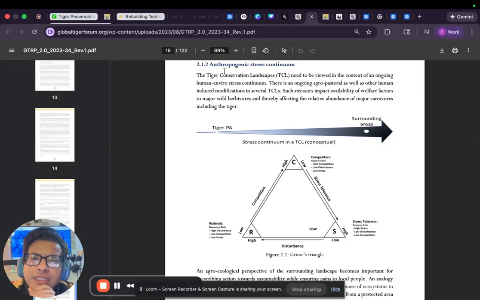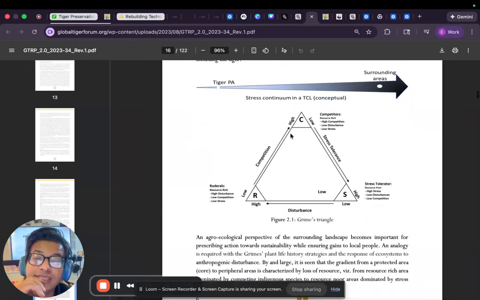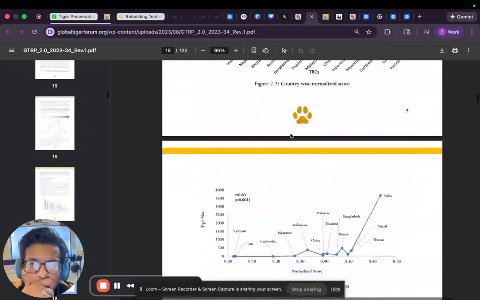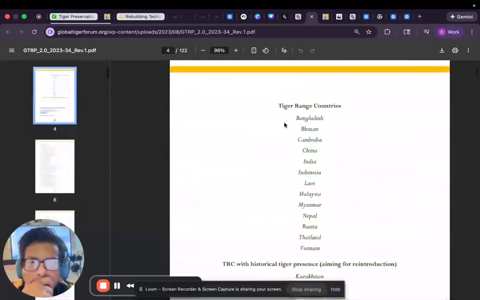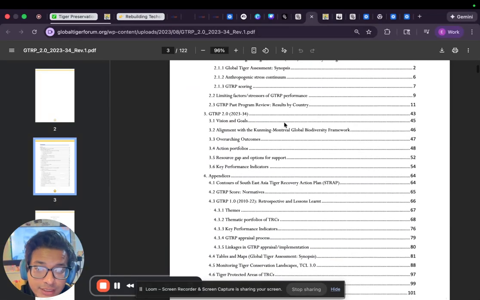So taking a deeper look here, they're saying this is an anthropogenic stress continuum. Interesting. The tiger conservation landscapes (TCLs) need to be viewed in the context of an ongoing human-induced stress continuum. There's an ongoing agro-pastoral as well as other human-induced modification in several TCLs. Such stressors impact availability of wealth. This is amazing. It seems like graduate research, university level. This is what I definitely would expect out of a globally funded government initiative.